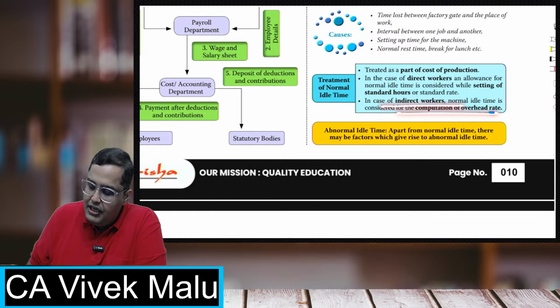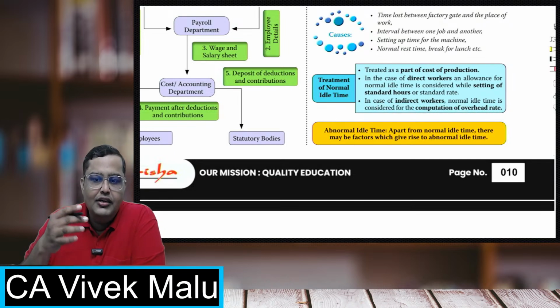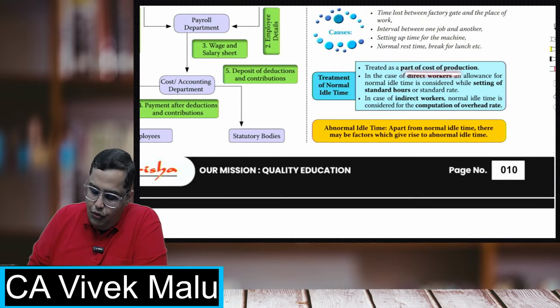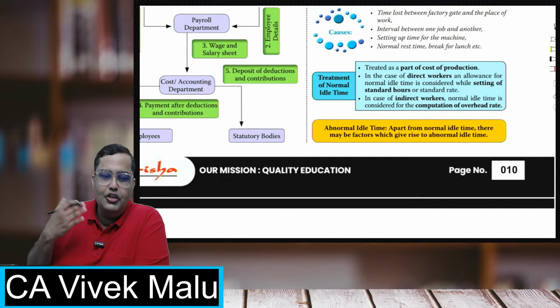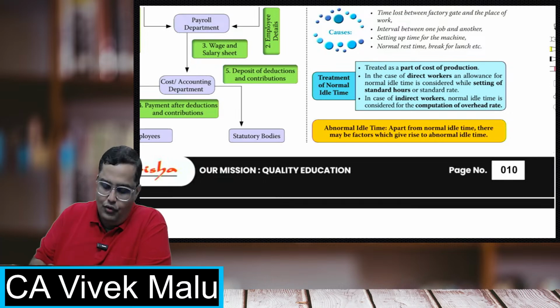For indirect workers, it will go to the overheads. So there are two kinds of workers. For direct workers, the normal idle time will be included in the rate per hour. For indirect workers, it will go to the overheads. For indirect workers, like a security guard or cleaners, their salary always goes to the overheads only.